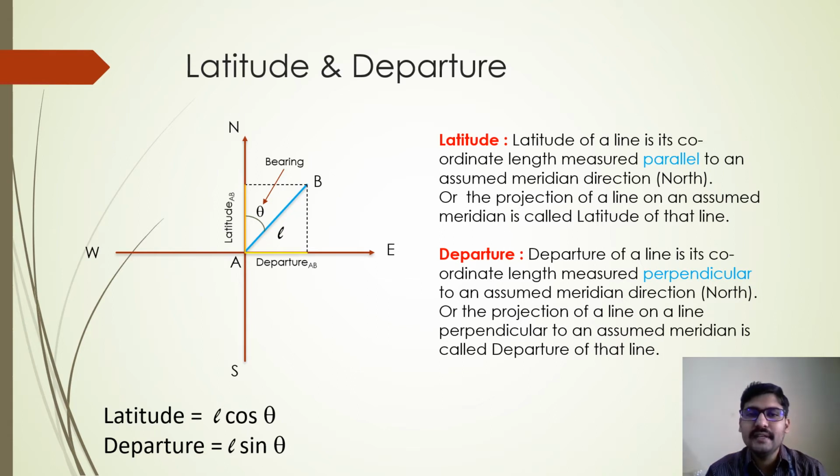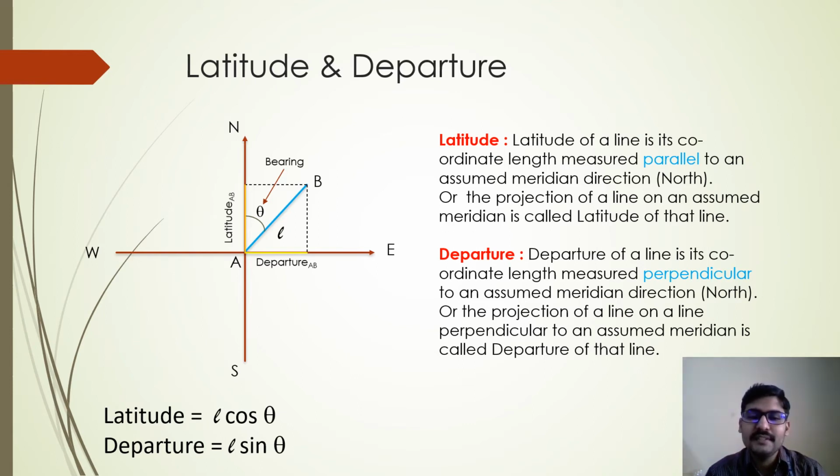Latitude is L cos theta and departure is L sin theta. Isn't it? Look at that diagram. You can easily say that there is a triangle and there is theta in the triangle. So hypotenuse is L, isn't it? Hypotenuse in the triangle is L. AB itself is hypotenuse, and in the triangle there is a theta which is bearing of the line, right?